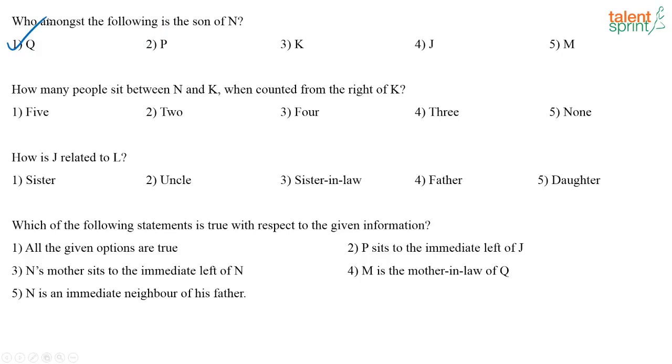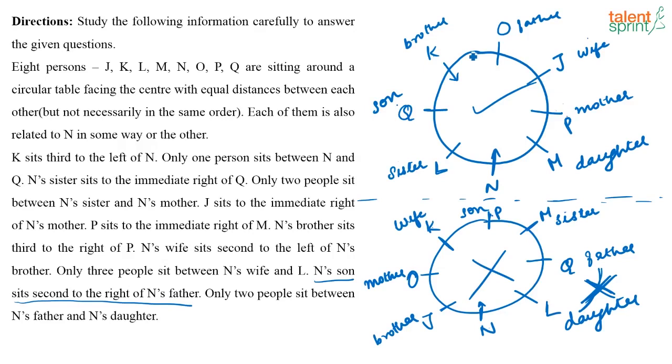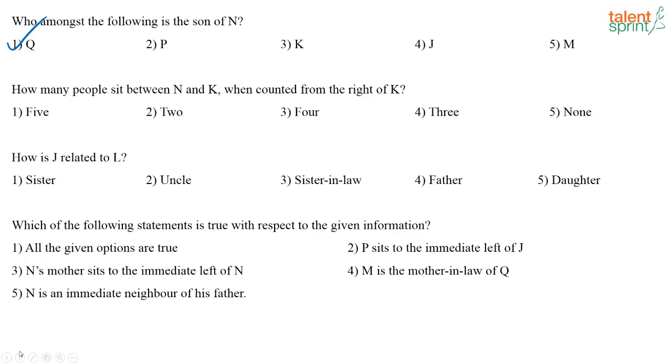Now next one. How many people sit between N and K when counted from the right of K? So right of K, this is left of K, right? This is left of K and this is right of K. So how many people sit between N and K when counted from the right of K? It is 2. For solving this particular question, you need not solve this arrangement at all, right? From the first step itself you get that. See, you know N is second to the left. So this is N, this is K. So obviously from the right of K, 2.